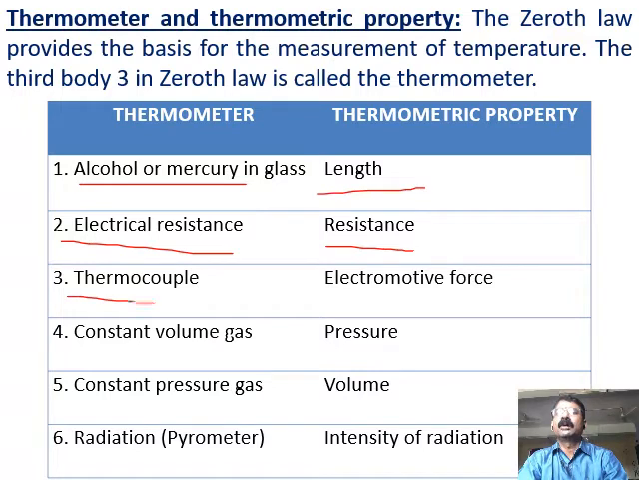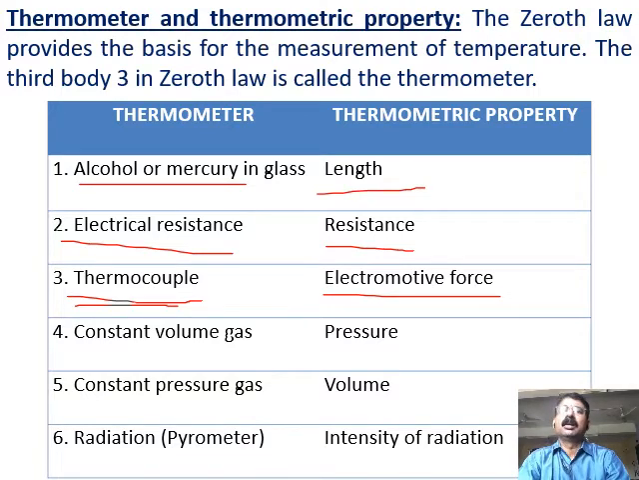Similarly, you have the thermocouple, where two dissimilar metals are joined together, and one end is maintained at a cold condition and the other end is dipped in the substance of which the temperature has to be measured. Then you know that electromotive force is generated through that thermocouple. Now here the electromotive force is the thermometric property of this thermocouple. So by calibrating in terms of electromotive force, you can use this thermocouple to measure the temperature.